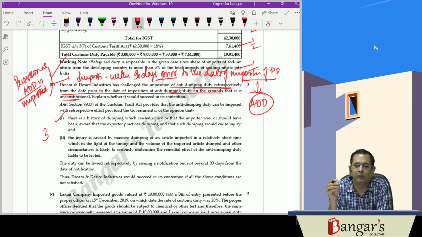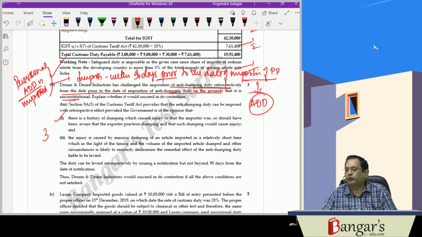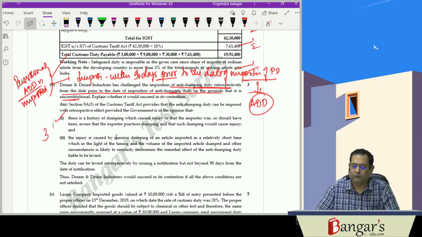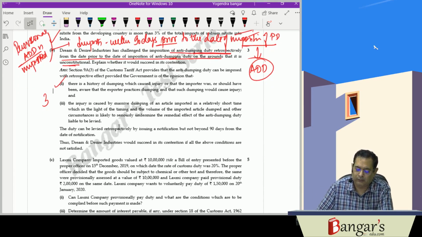So in that particular circumstance, they have the power to levy duty retrospectively also, and whatever imports have been made within a period of 90 days prior to the date of imposition of the provisional duty, for that retrospective levy can be imposed.